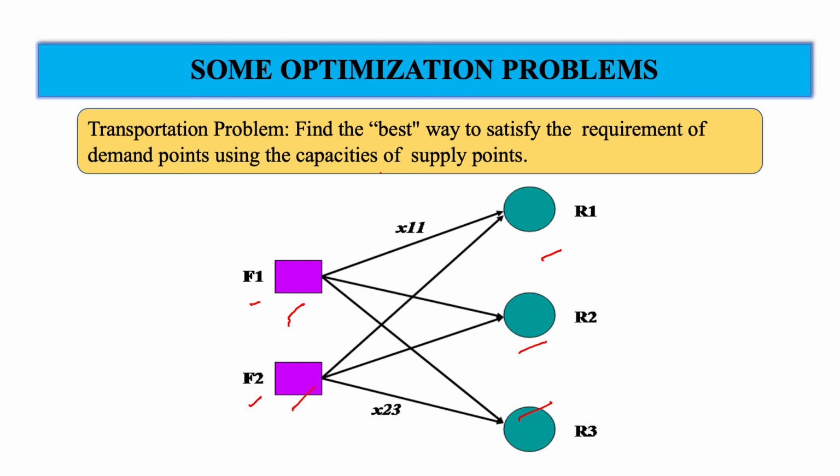So the problem becomes a bit difficult because on one hand we have the real variable, and on the other hand we have the integer variable. So this falls under the category of mixed integer programming. We will see more about this in the coming lecture.